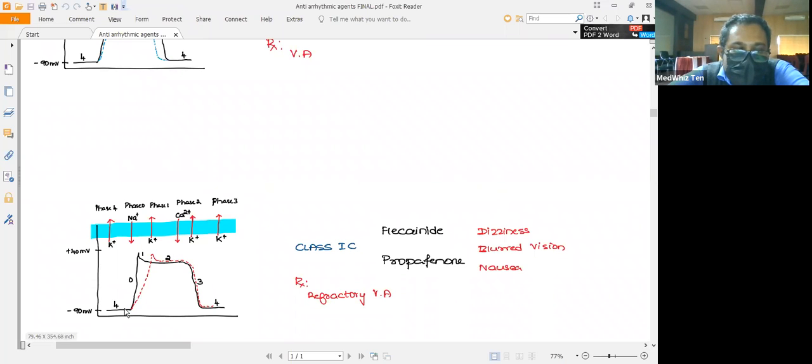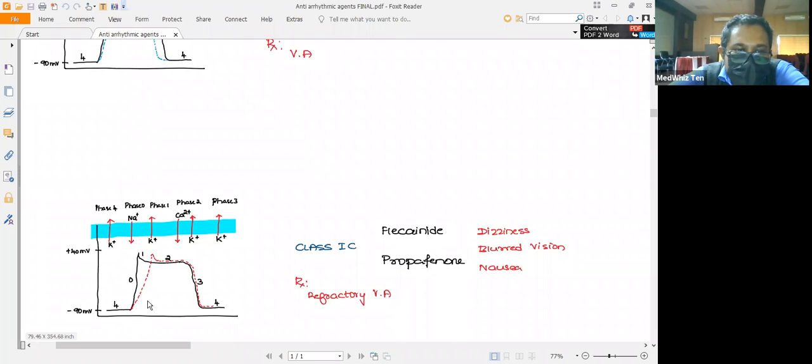Here you can see that this drug affects the phase 0 activity more when compared to the other two classes of drugs, that is, compared to class 1A and 1B. In class 1C, the slope is steeper. That means they have the ability to block the sodium channel more compared to 1A and 1B drugs. But the repolarization phase is similar to that of the normal conducting system. So there will be no change in the repolarization, only a change in the depolarization phase.